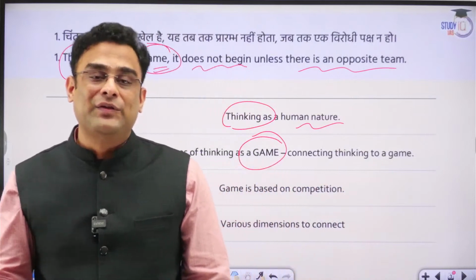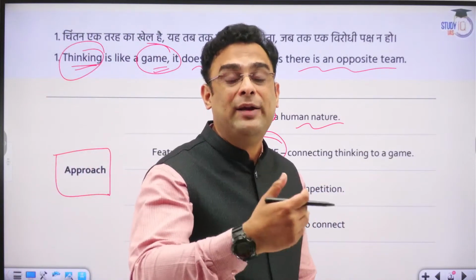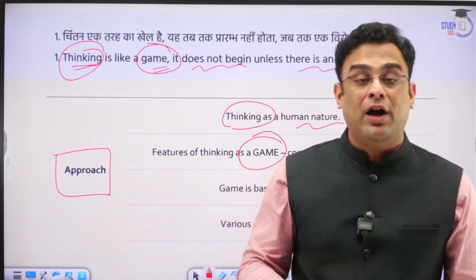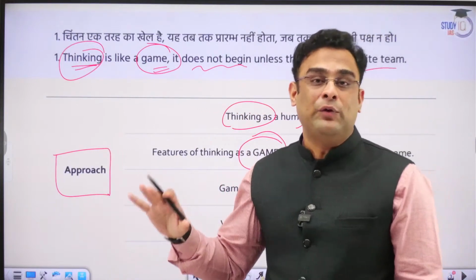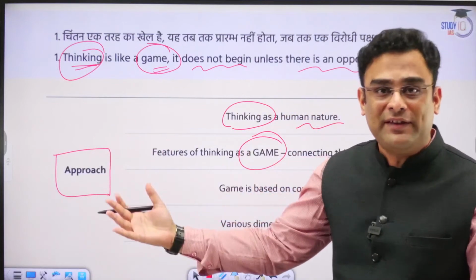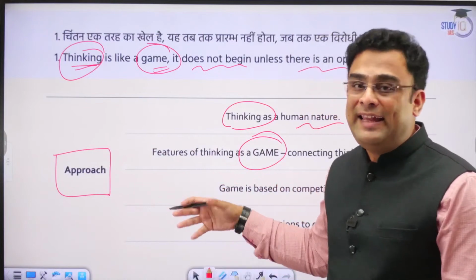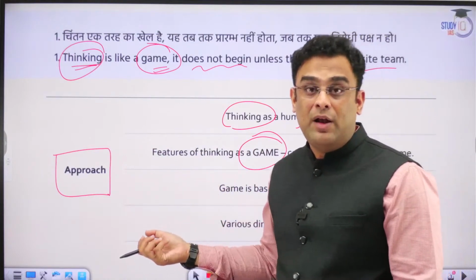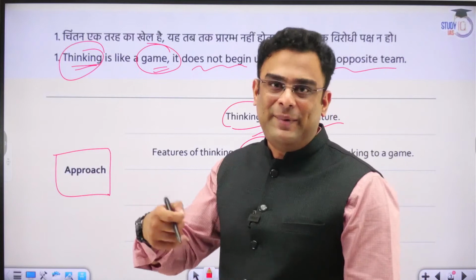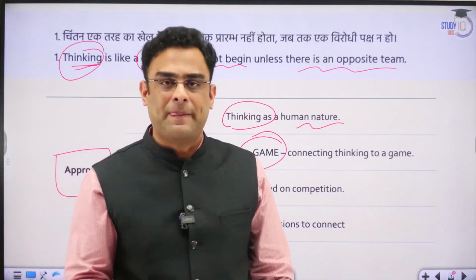Expert chess players are able to think even 20 moves ahead. A good chess player is supposed to think at least 7 to 8 moves ahead, and a champion chess player can think 20 or beyond also. So that is the essence of a game. Now, while this is true of chess, it is true for any other type of game.